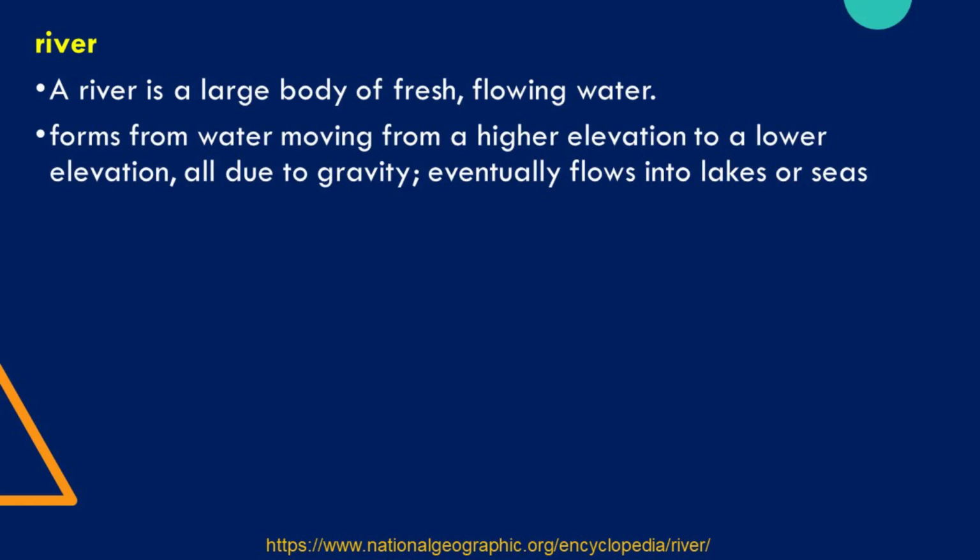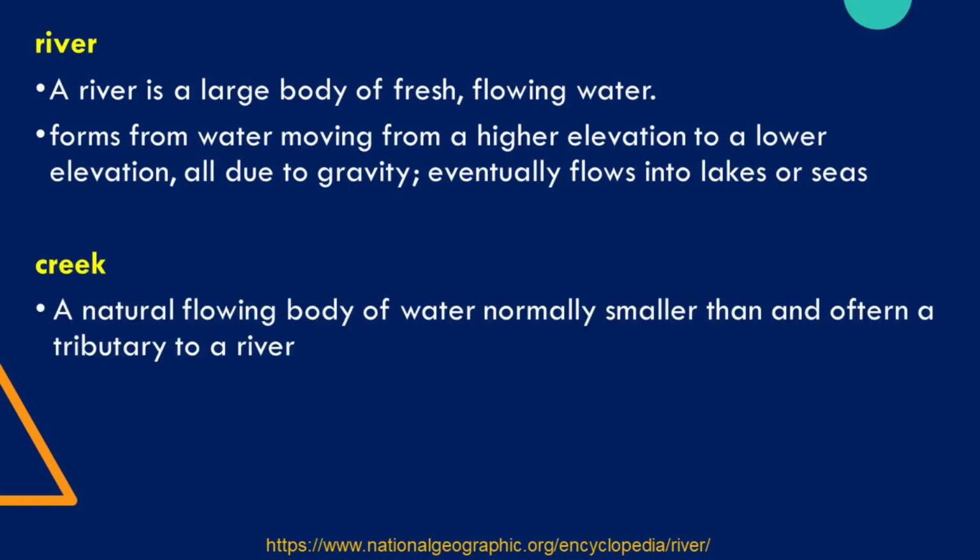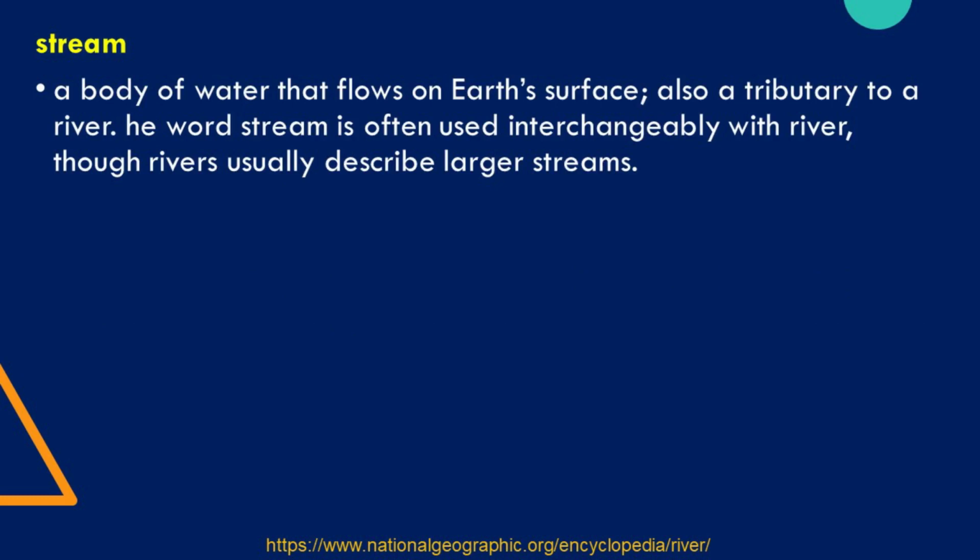It forms from water moving from a higher elevation to a lower elevation, using gravity. Most of the rivers eventually flow into lakes or seas. A creek is a natural flowing body of water, normally smaller than and often a tributary to a river. A stream is a body of water that flows on Earth's surface. It is also a tributary to a river. In some cases, the word stream is often used interchangeably with river, though rivers usually describe larger streams.